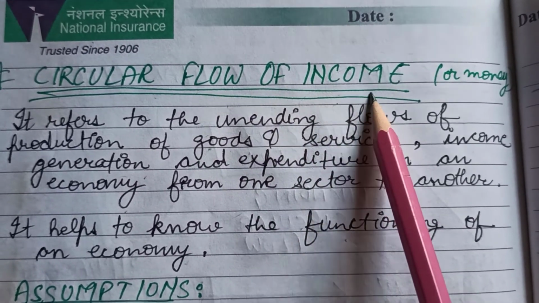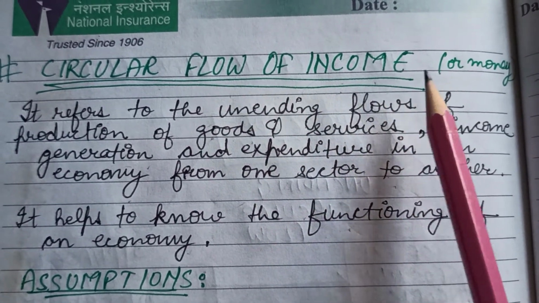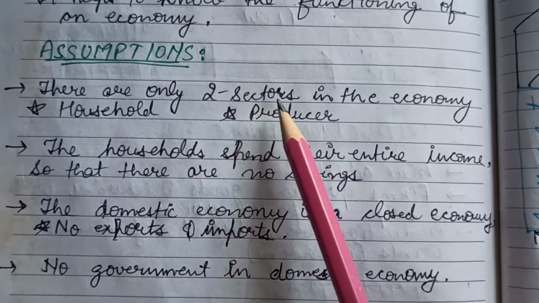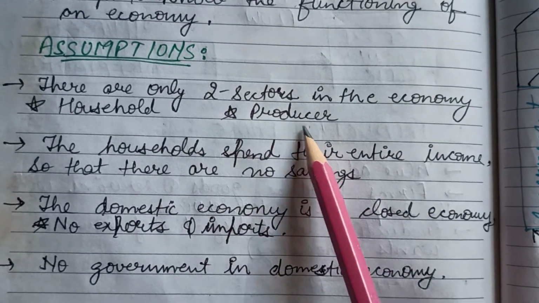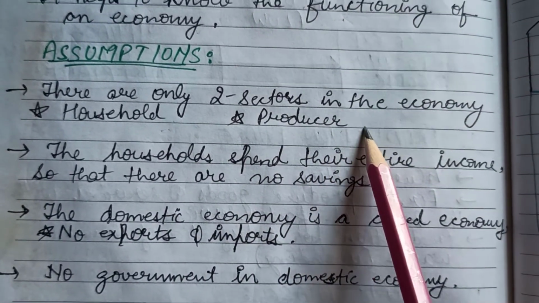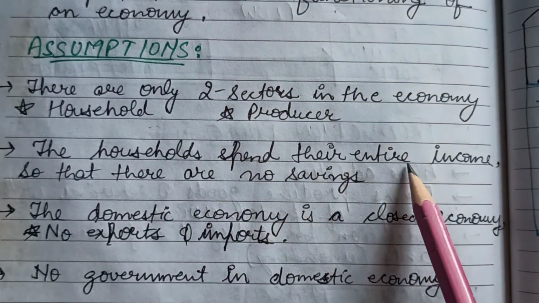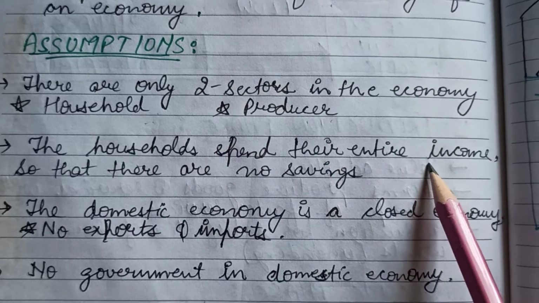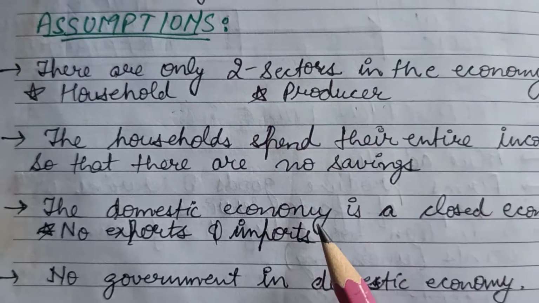Before starting with this model, you must know about the assumptions of this model. After that, we will do the detailed explanation. In this model, we assume that there are only two sectors in the economy, and those two sectors are the household and the producer sector, where the household sector is the consuming sector and the producer sector is the producing or firm sector. Next assumption is that the households spend their entire income so that there are no savings, which means that the income which the people are earning, they are spending the whole income or they are not saving any part of their income.